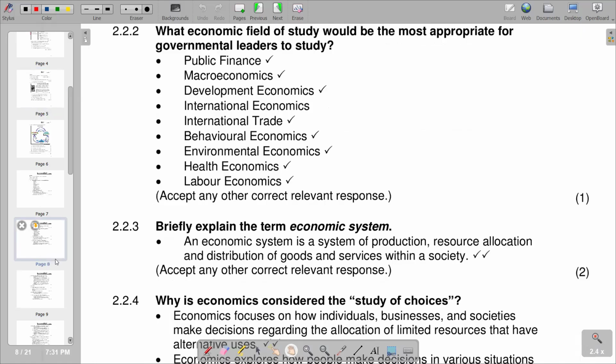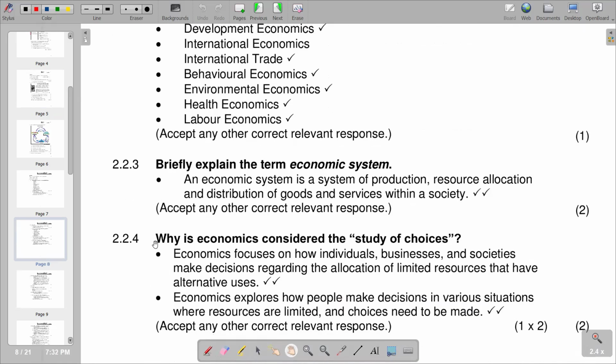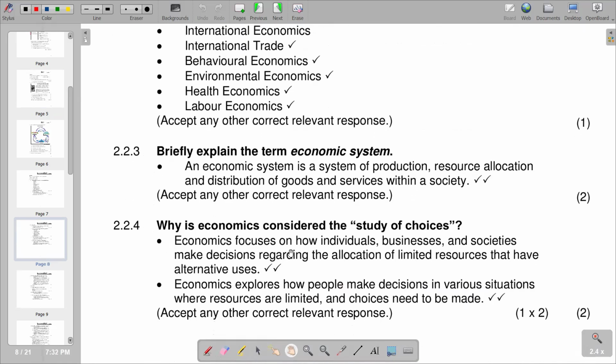And we try to see the explanation that we have in our other section, whereby saying economics focuses on how individuals, businesses, and societies make decisions regarding the allocation of limited resources that have alternative uses. Alternatively, we can also include a point which reads economics explores how people make decisions in various situations where resources are limited and choices need to be made. So that's what we have on 2.2.4.